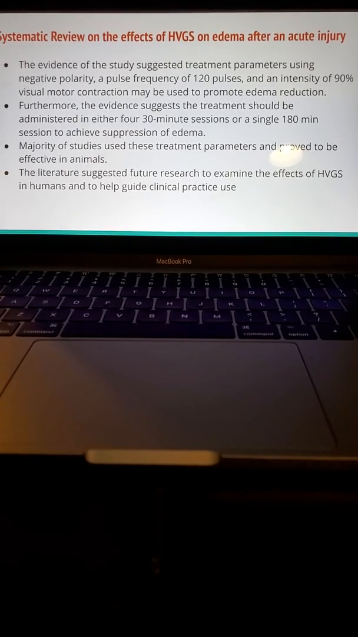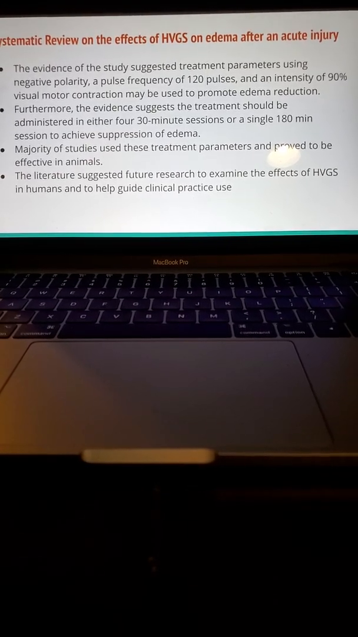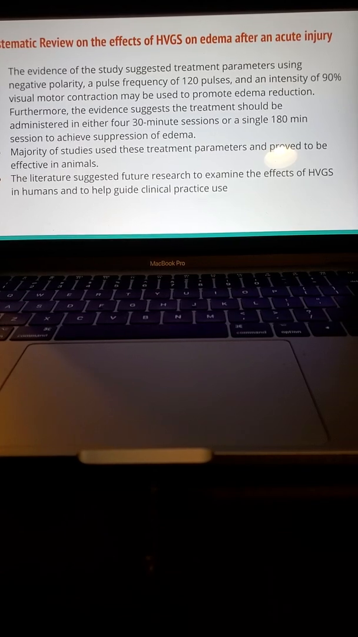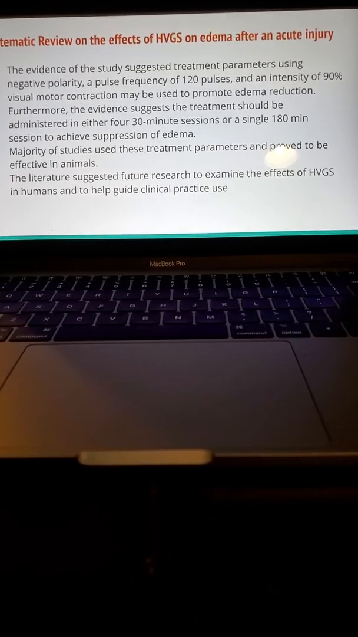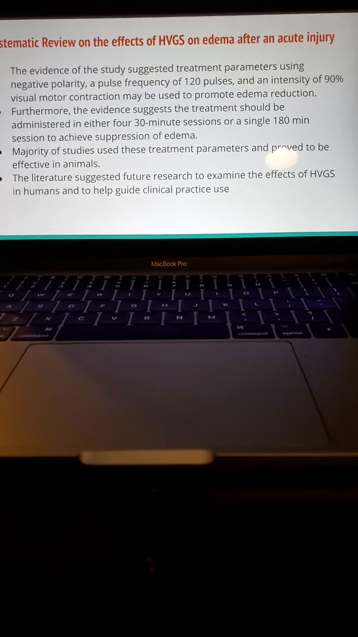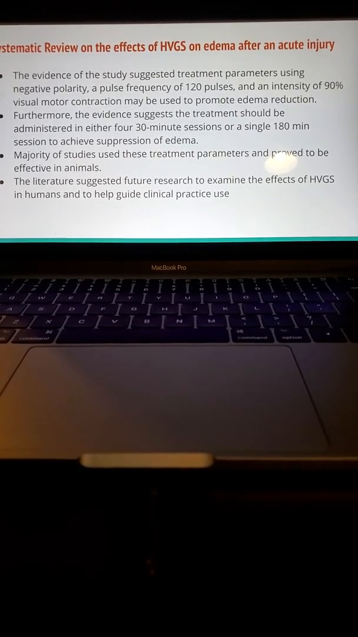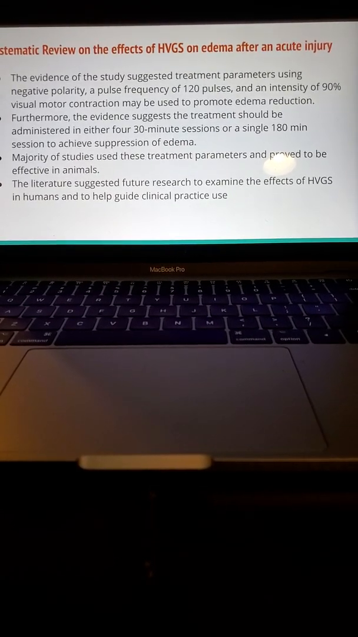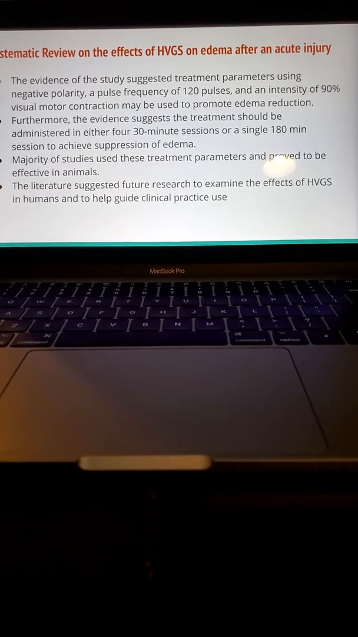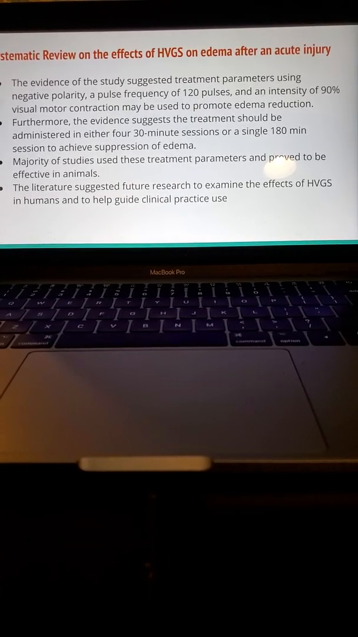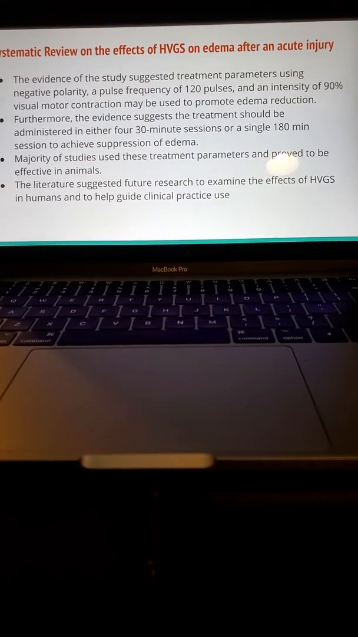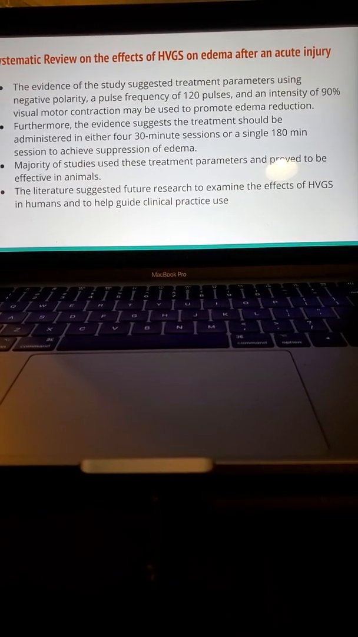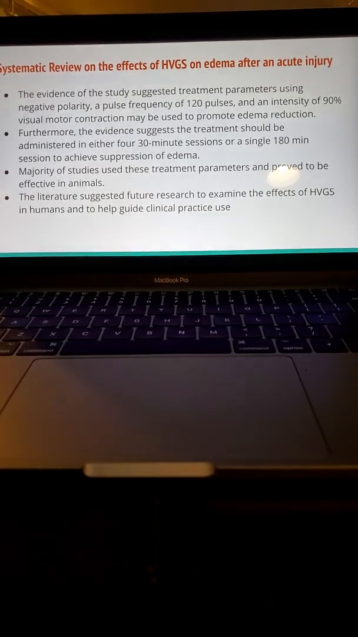So, systematic review. An article that I looked at was a systematic review on the effects of high voltage galvanic stimulation on edema after an acute injury. And the evidence of the study suggested treatment parameters using negative polarity, a pulse frequency of 120 pulses, and an intensity of 90% visual motor contraction that may be used to help promote edema reduction.